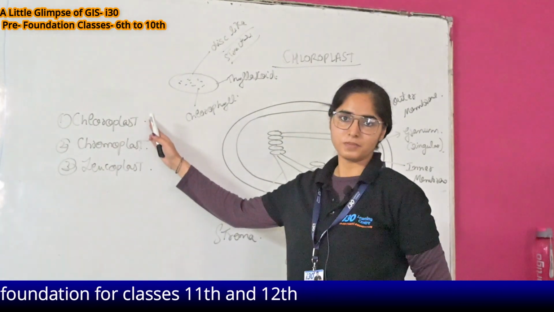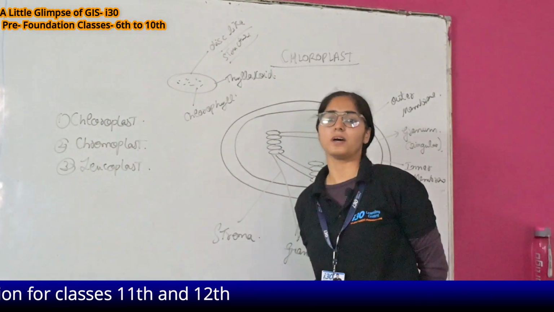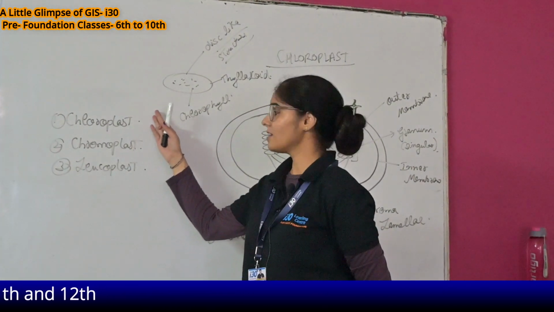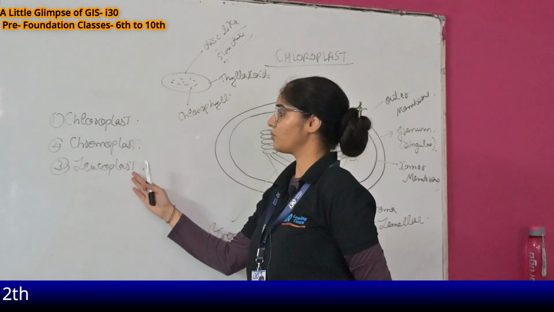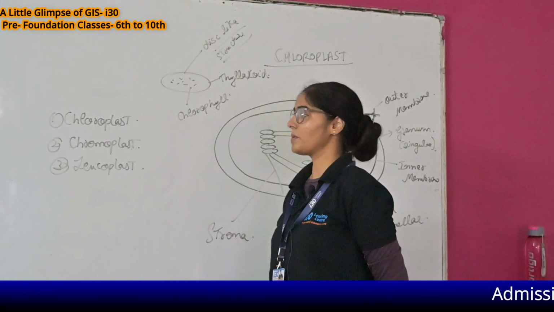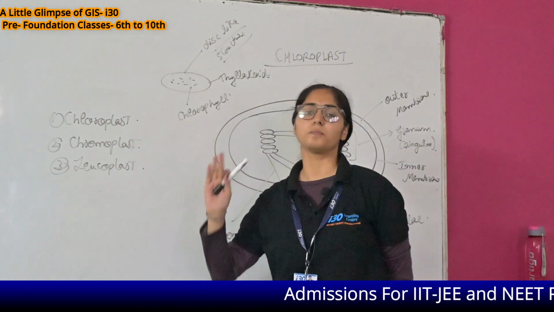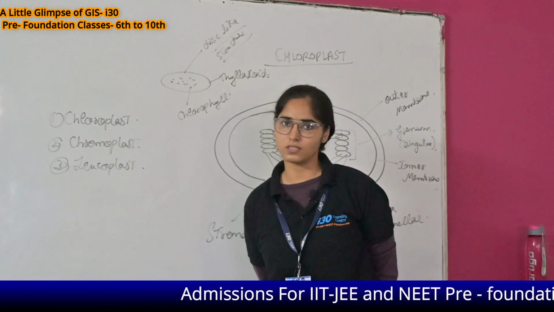What is chloroplast basically? Chloroplast is a type of plastid. There are 3 types of plastid. First one is chloroplast, second one is chromoplast and third one is leucoplast. Chloroplast is the one in which chlorophyll pigment is present, which provides green color to the plants and helps in photosynthesis.